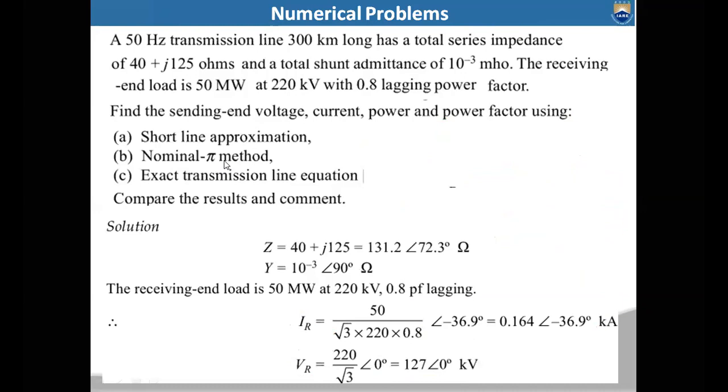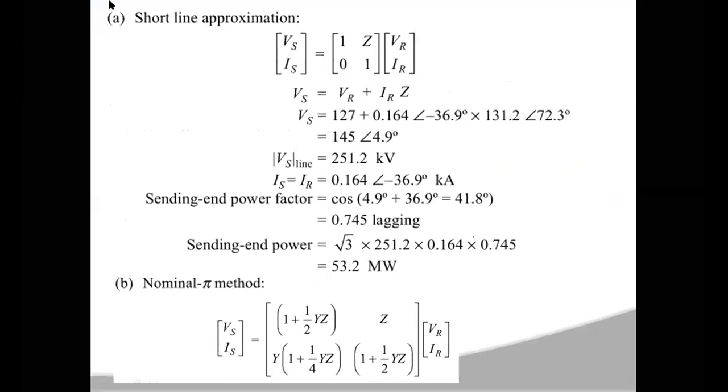Now, after calculating VR, IR, and after knowing the Z and total impedance, capital Z, capital Y, then you can calculate the sending end voltage and sending end current, as well as power and power factor, also by using these three methods, which is short line approximation, nominal pi, and exact pi. So let us take the first case. The first case is the short line approximation, right?